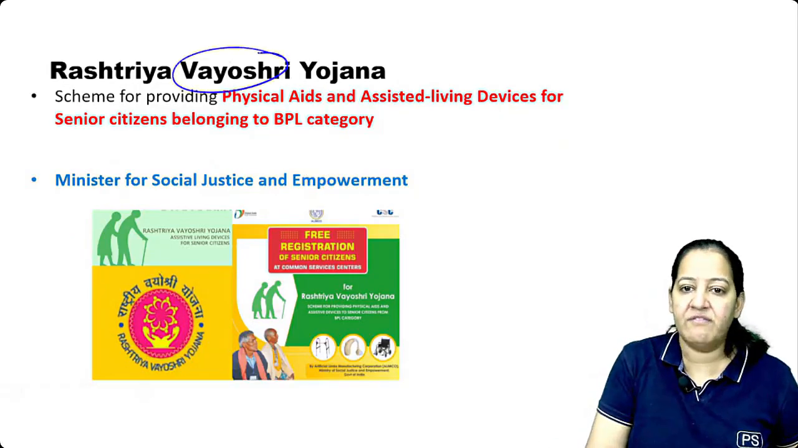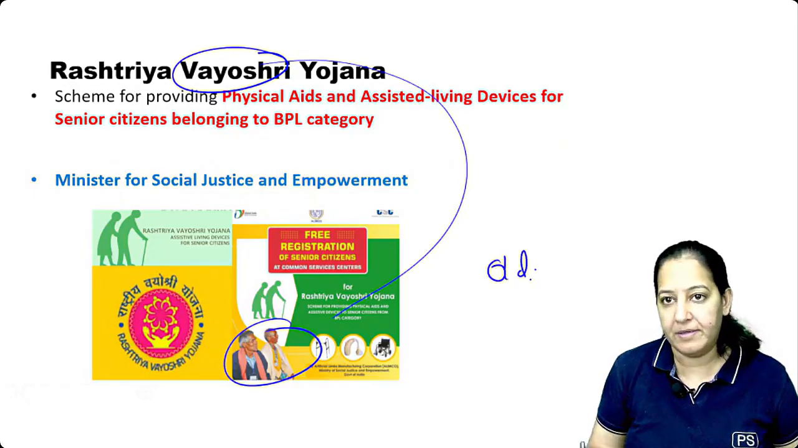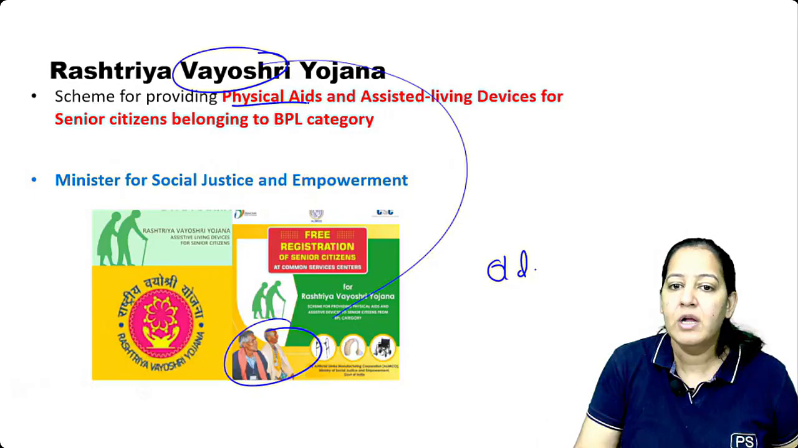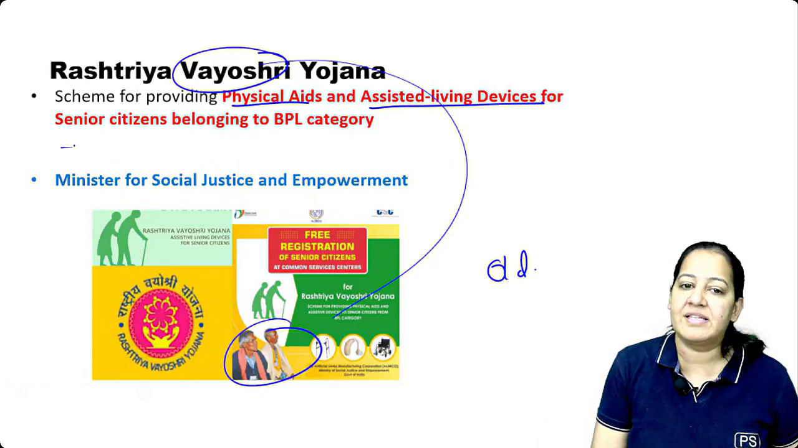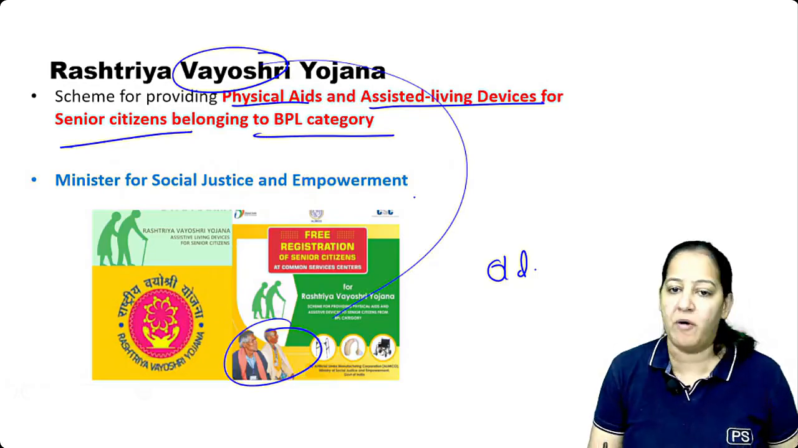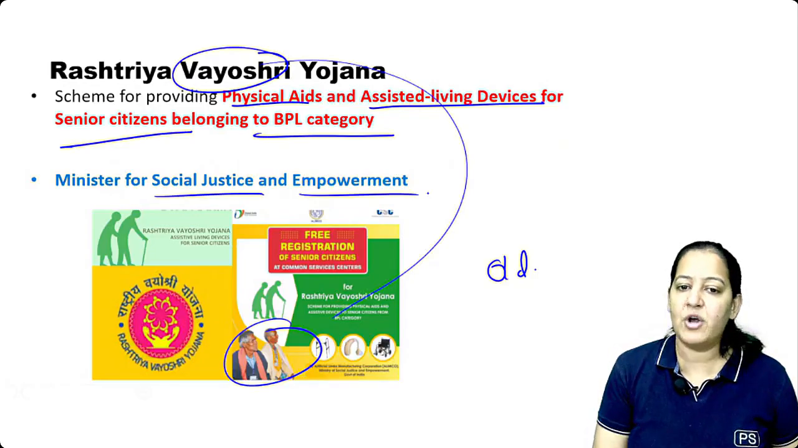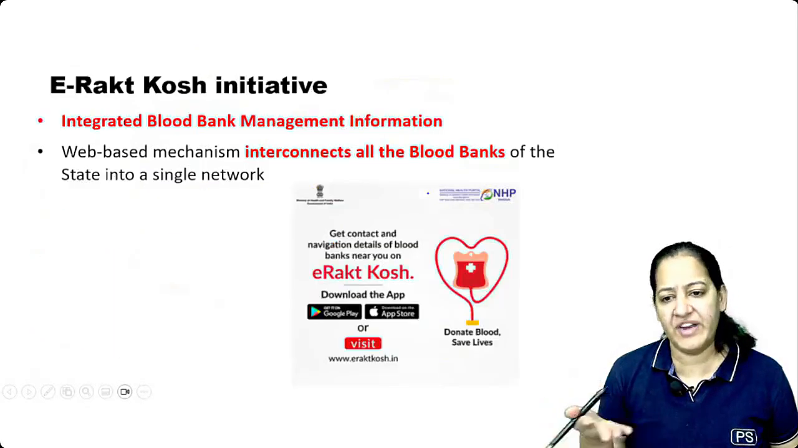Rashtriya Vayoshri Yojana. Free aids are provided to old people. If they want a walker, or crutches to walk, physical aids, wheelchairs and assisted living devices will be given to senior citizens below the poverty line. It is under the Ministry of Social Justice and Empowerment. Just have a look. Don't learn them. Don't learn. Free dialysis is there.